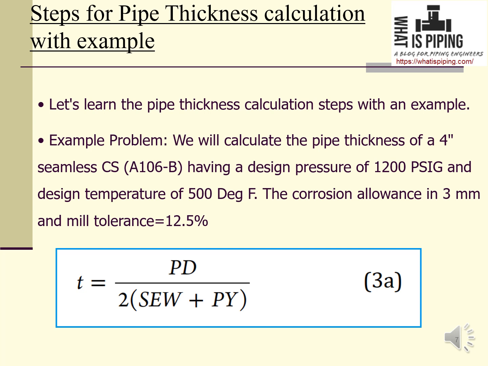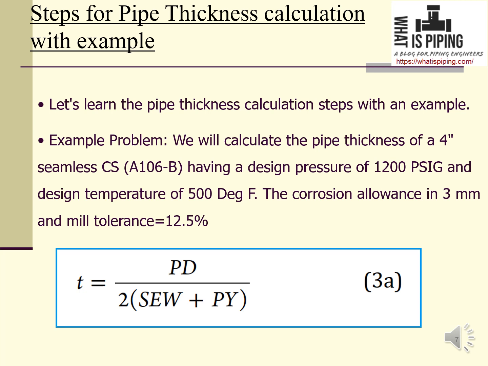Now we will learn the steps for pipe thickness calculation with an example. We are taking the following example for learning the steps. This is a carbon steel A106 Grade B pipe that is subjected to a pressure of 1200 psig. It has a size of 4 inch and a design temperature of 500 degree Fahrenheit. The corrosion allowance given is 3 mm and mill tolerance is 12.5%. So it is a seamless pipe.